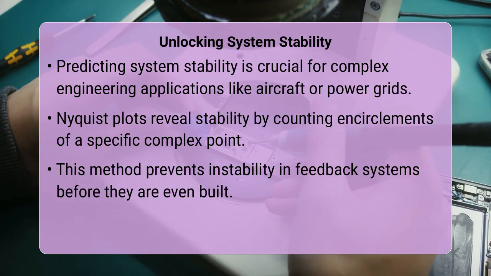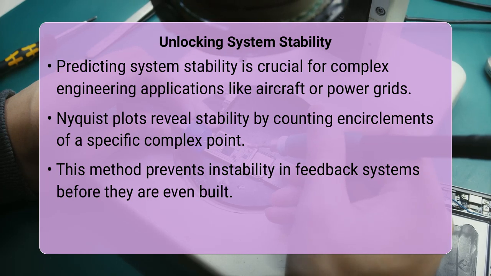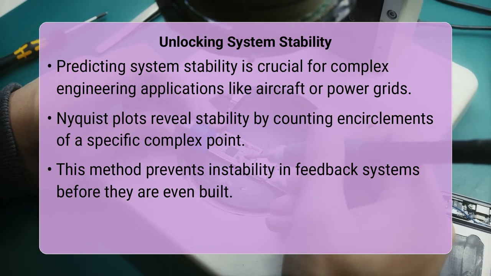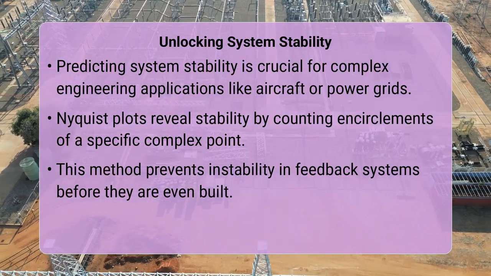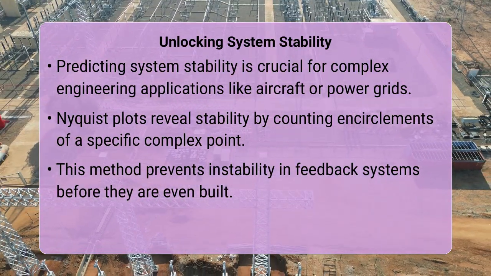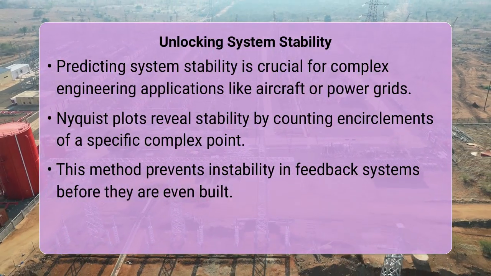Interpreting a Nyquist plot for stability fundamentally involves counting the encirclements of a specific point on the complex plane, often referred to as the -1 + 0j point. The number and direction of these encirclements tell us directly about a system's stability.